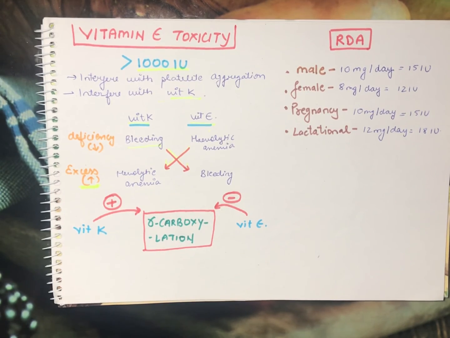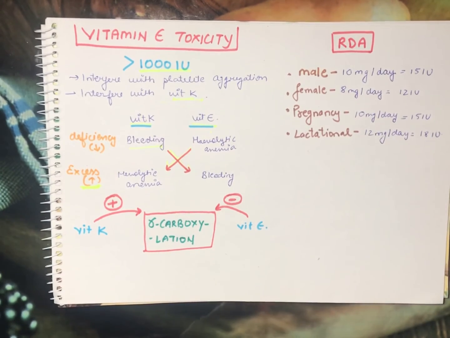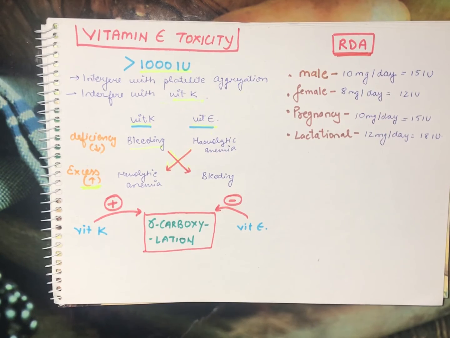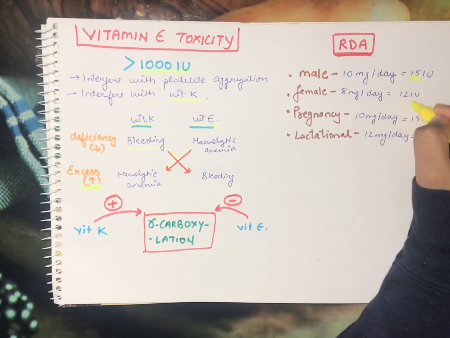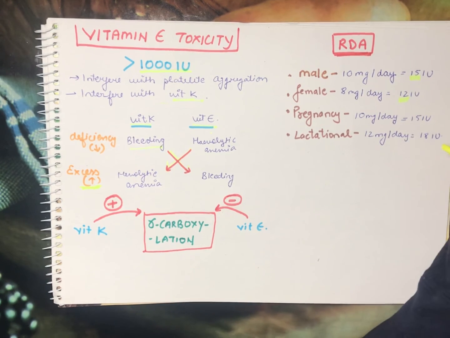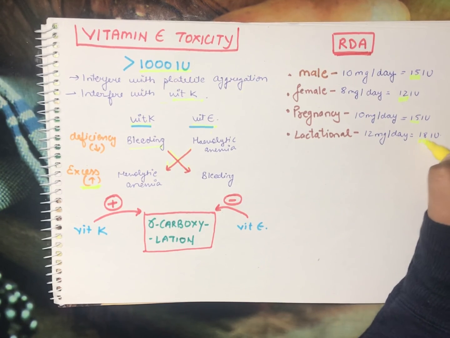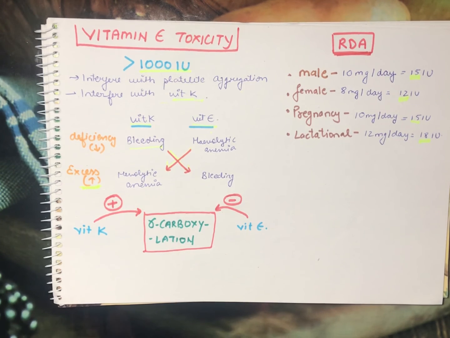So let's talk about the recommended daily allowance. The recommended daily allowance for males is 10 mg per day, which is approximately equal to 15 international units. For females, it is 8 mg per day, which is equal to 12 international units. In pregnancy, 10 mg per day, which equals 15 international units, and in lactation, 12 mg per day, which equals 18 international units. So this is everything which you should know about vitamin E.